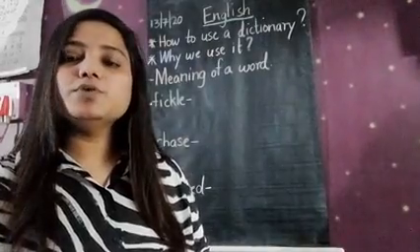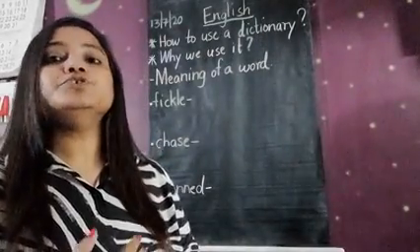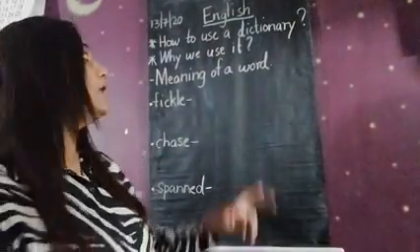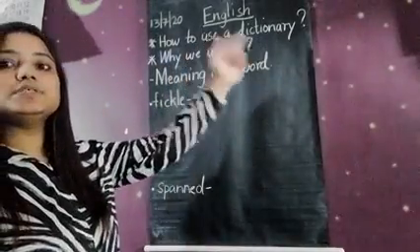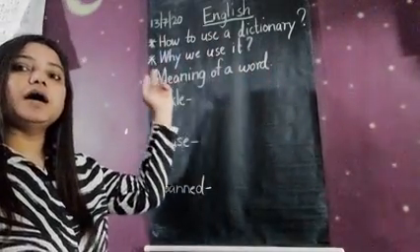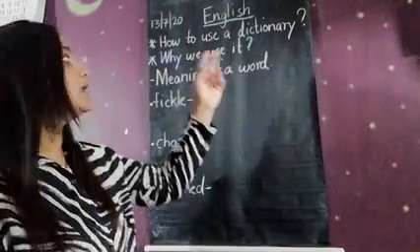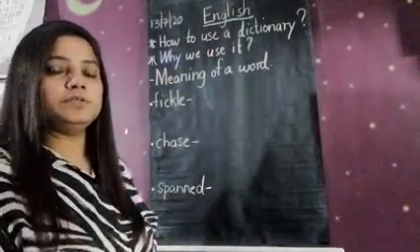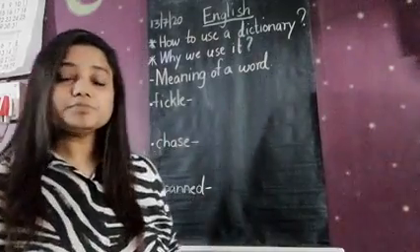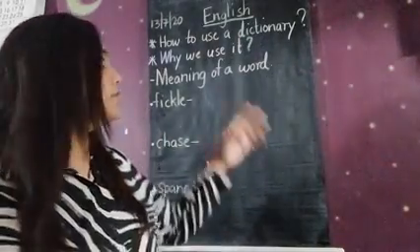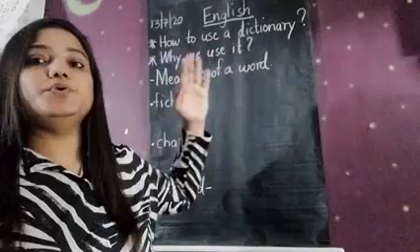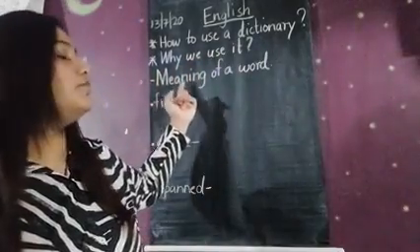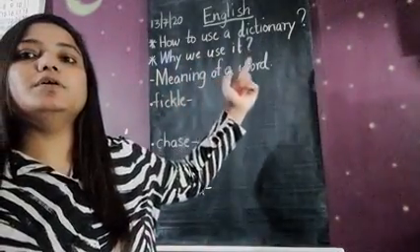So today we are going to learn why we use a dictionary and how to use a dictionary. How to use a dictionary I will show you in this video in a while, but why do we use a dictionary? To search or find the meaning of a word.